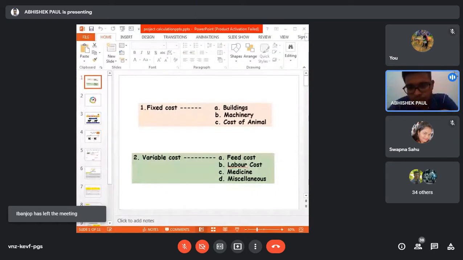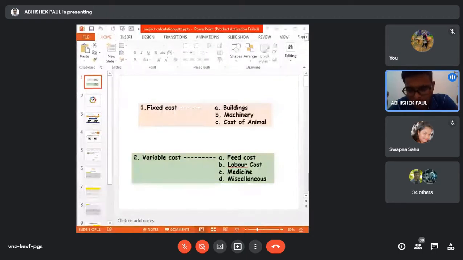Then machinery, for example milking utensils, and other types of equipment like a chop cutter, whatever is mostly used in the farm. This machinery also comes under the fixed cost. And the third one is the cost of the animal. Suppose you want to start with 10 dairy cows, then the cost of the animals will be considered as fixed cost. So these are the examples of fixed cost.